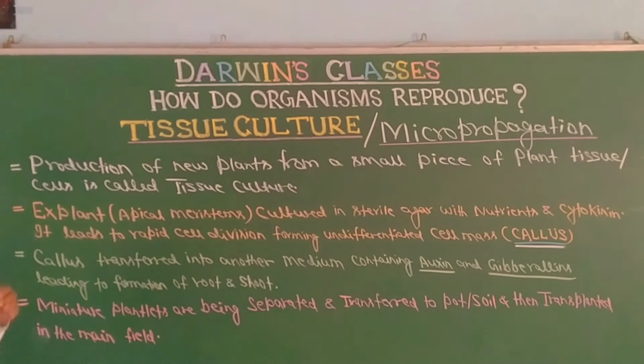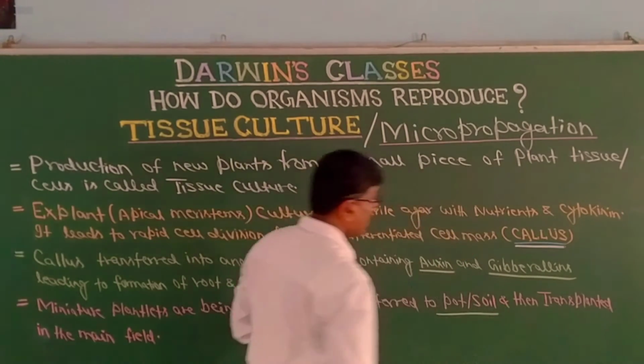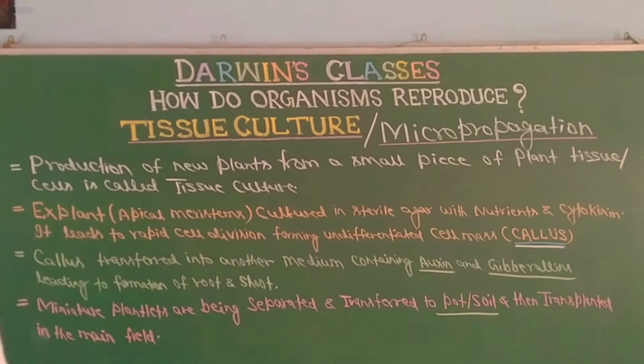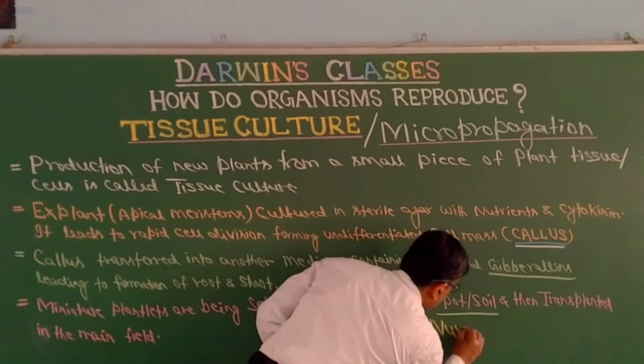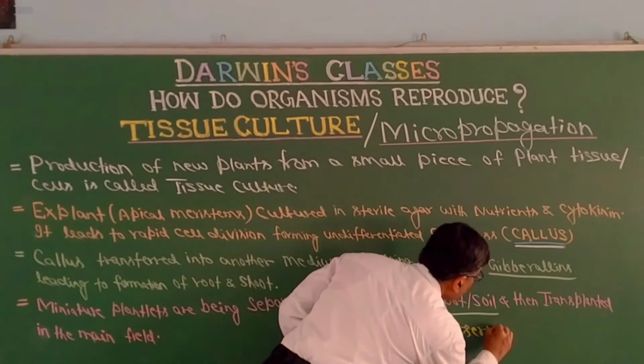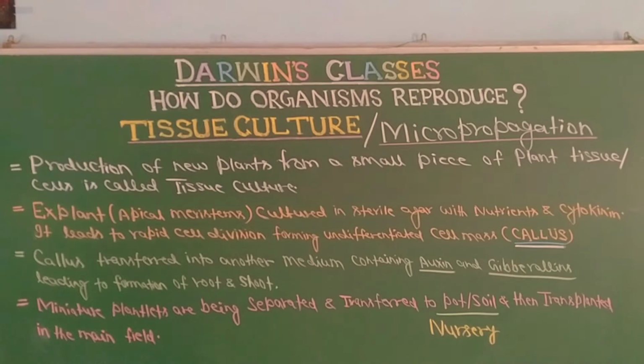First, a shorter duration of sunlight is given. In the nursery, in the pot or soil, they are first transplanted, and then from the nursery they are transplanted to the main field, from where we take the yield, the productivity.